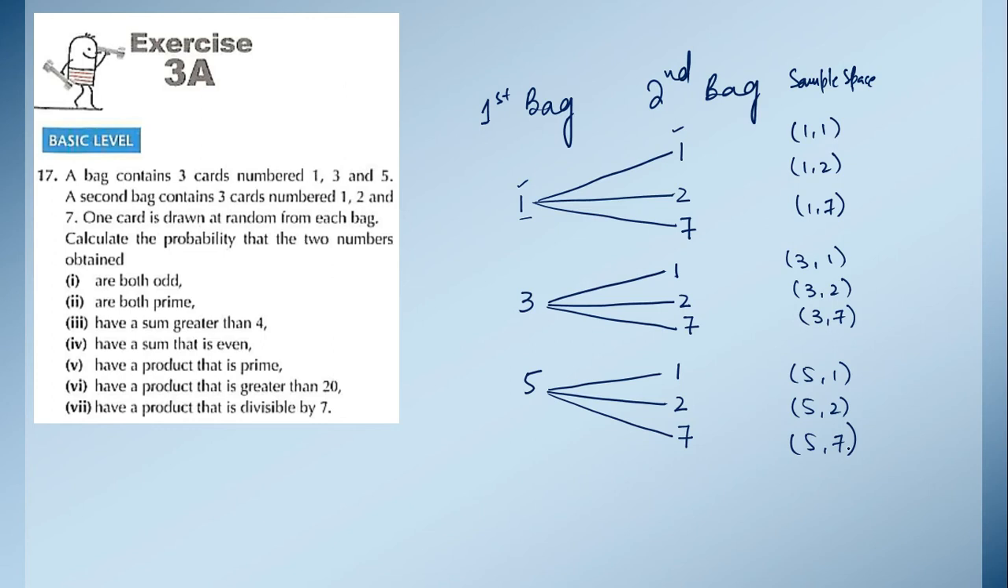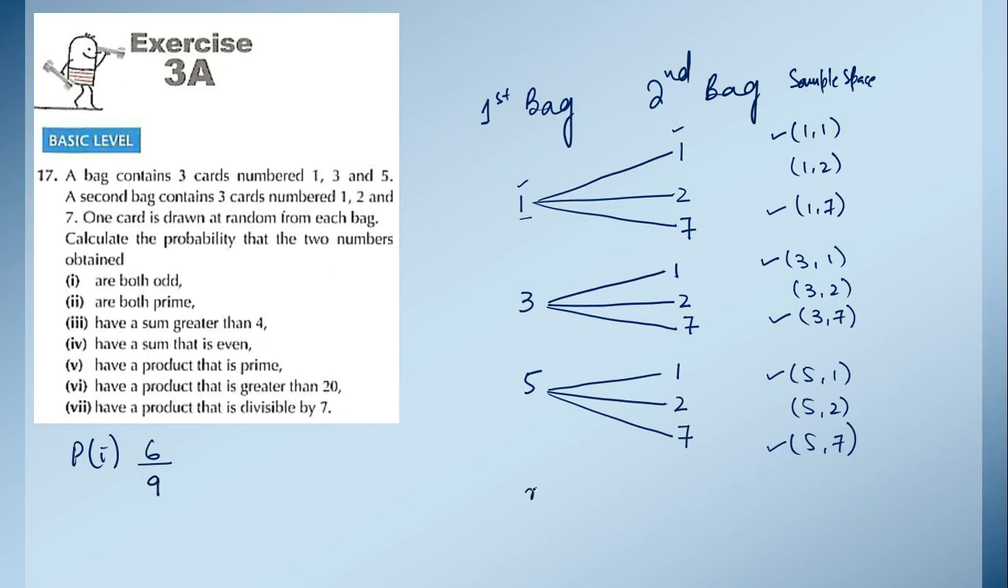Now if you read the first part, they are asking: are both odd numbers? So check how many times we are getting both odd numbers. 1, 1 is odd. Then 1, 7 is odd. Then 3, 1 is odd. 1, 2 is not odd because 2 is an even number. 3, 7 both odd. 5, 1 both odd and 5, 7 both odd. So let us count how many times we are getting both odd numbers: 1, 2, 3, 4, 5, 6. So the favourable outcomes are 6, and the total outcomes we have just counted are 9.